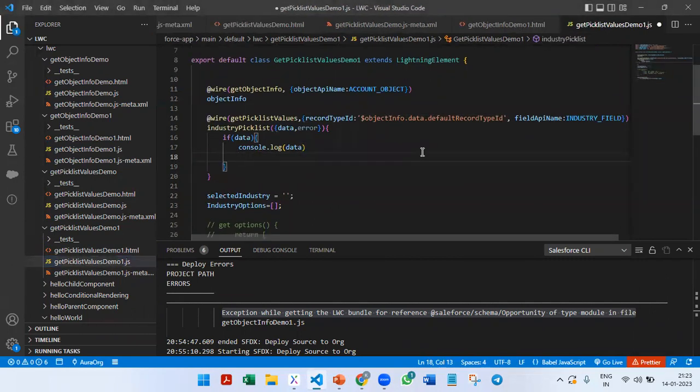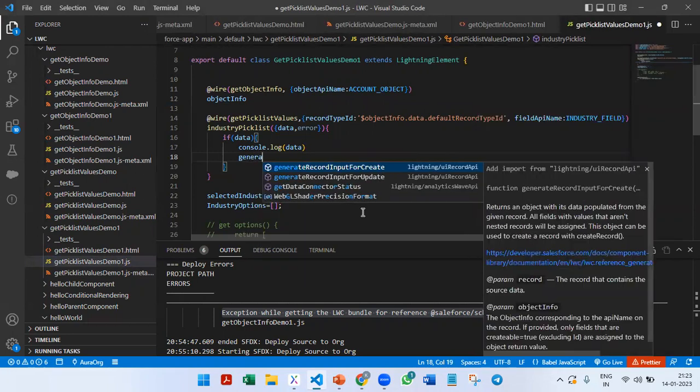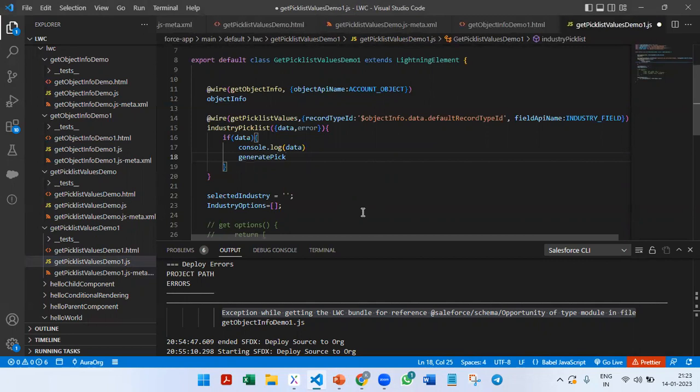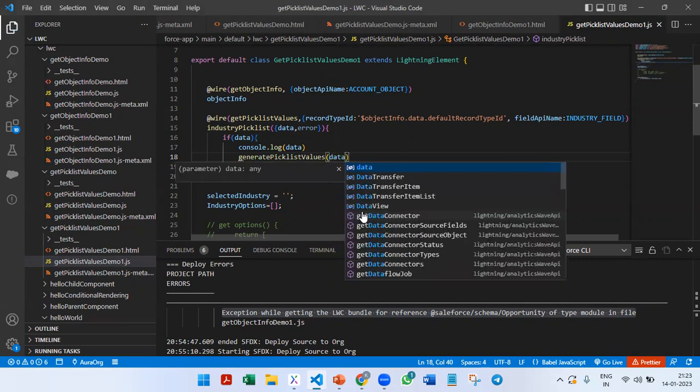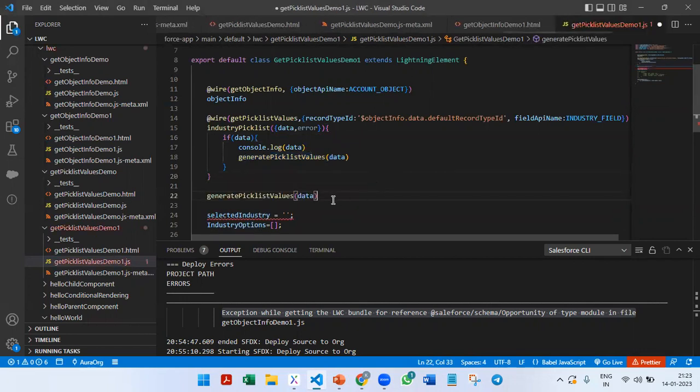I'm going to write one method here, the generatePicklistValues method. That will be taking data as the input. First we will write the generatePicklistValues method.